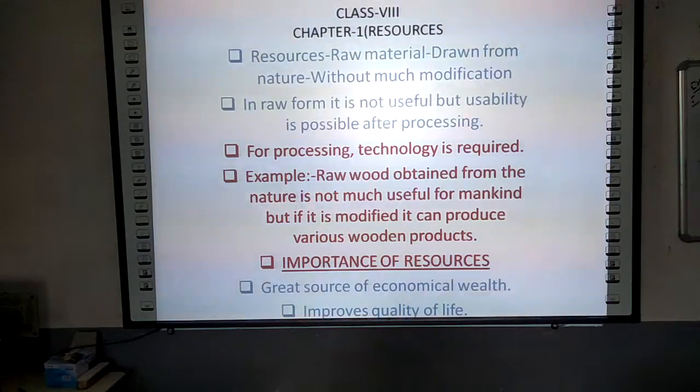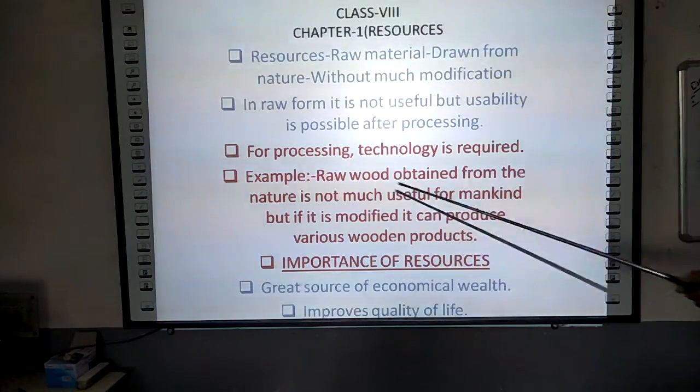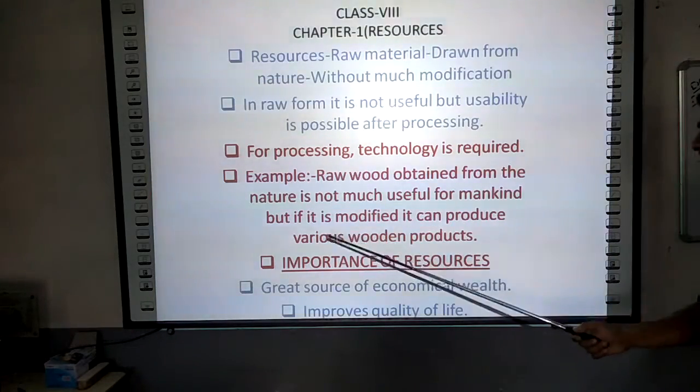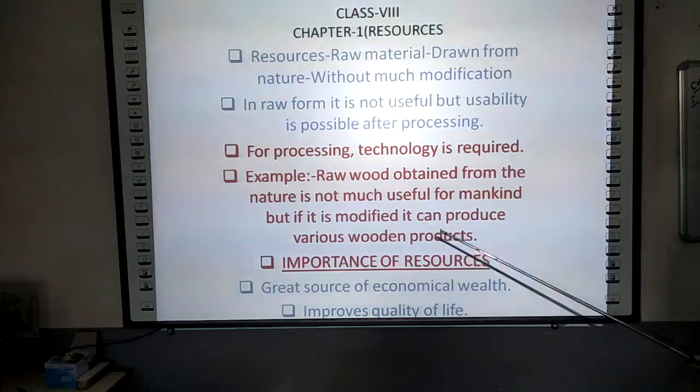Some examples of resources are raw wood obtained from nature. Any other, you can also take the example of minerals, like iron, copper. These are all resources which are very useful for mankind. I have also given one example. Raw wood obtained from nature is not much useful for mankind, but if it is modified, it can produce various wooden products.